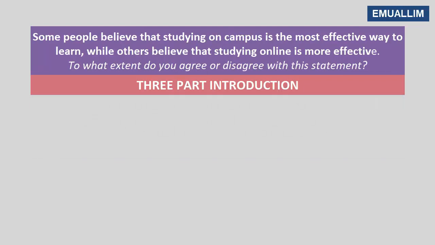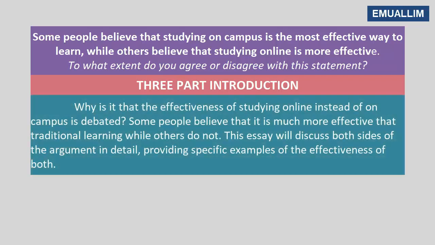Now, another one. To what extent do you agree or disagree? Some people believe that studying on campus is the most effective way to learn, while others believe that studying online is more effective. To what extent do you agree or disagree with this statement? Your neutral background statement can be a question. Why is it that the effectiveness of studying online instead of on campus is debated? Some people believe that it is much more effective than traditional learning, while others do not. This essay will discuss both sides of the argument in detail, providing specific examples of the effectiveness of both.